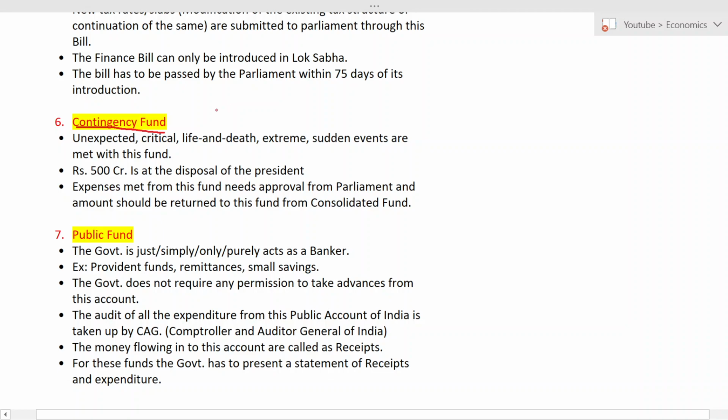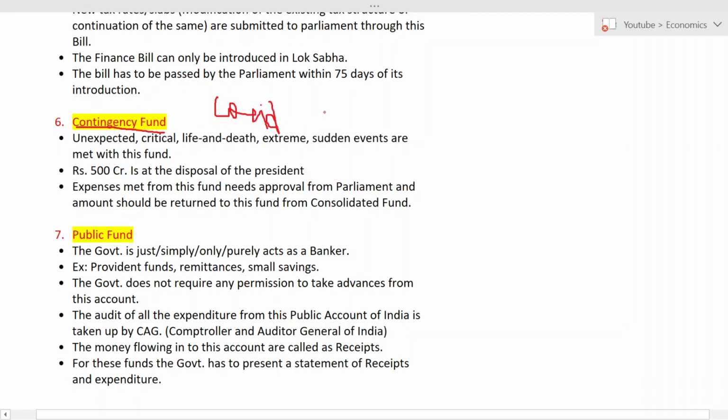Can you give any example? The recent one? Yes, COVID. Did anyone expect that COVID would come, affect all the people and people would die? No, no one expected. So this is an unexpected event, a critical event, a sudden event.